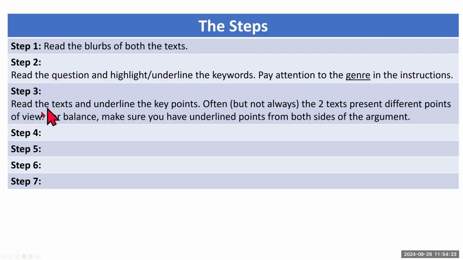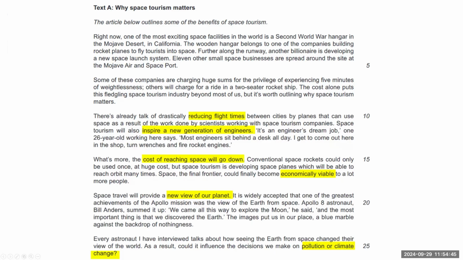Now let's go on to step 3, which is to read the text and underline the key points. So you have to find as many as you can. Now, as I said before, often, but not always, the two texts present different points of view. And for balance, make sure you have underlined points from both sides of the argument and also from both texts. Now, I have done them here already.